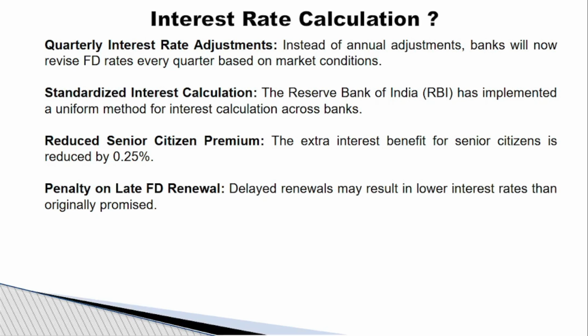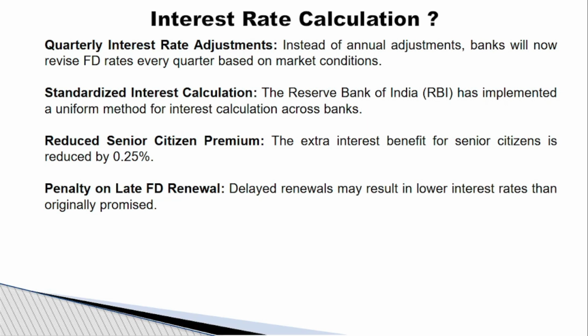And previously senior citizens used to get a benefit of 0.5%. If a 1 year deposit attracts 7%, so normal public will get 7% per annum. In the same case, senior citizens used to get 7.5%. Now that 0.5% has been reduced to 0.25%. Now they will get only 7.25%.